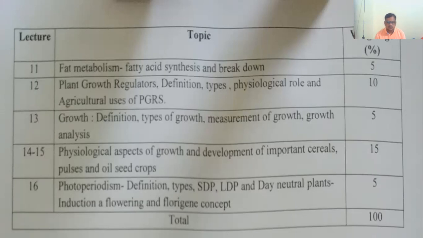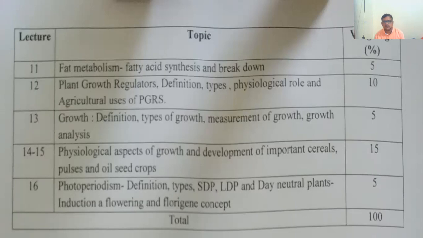On the basis of this light requirement by that particular plant, we are able to classify them. Also, flowering mainly depends on the photoperiod required by that particular plant. So all these things we are going to discuss in our whole syllabus.